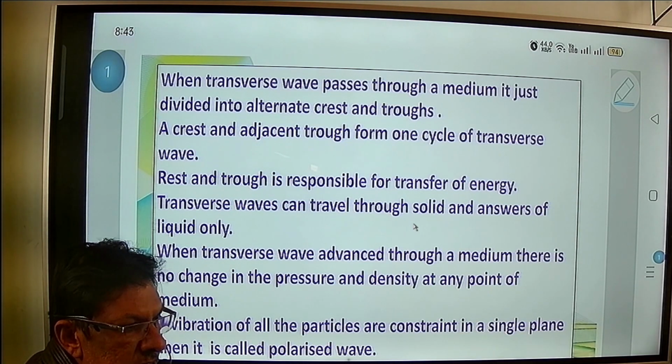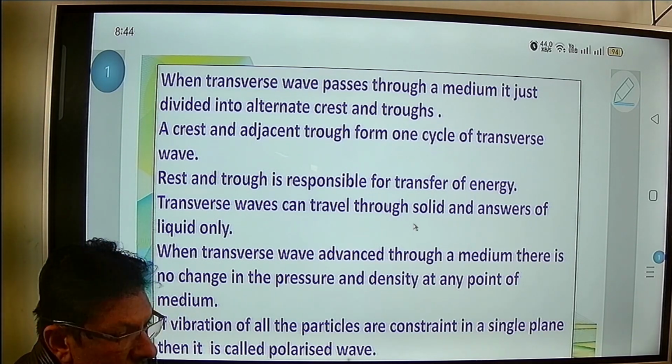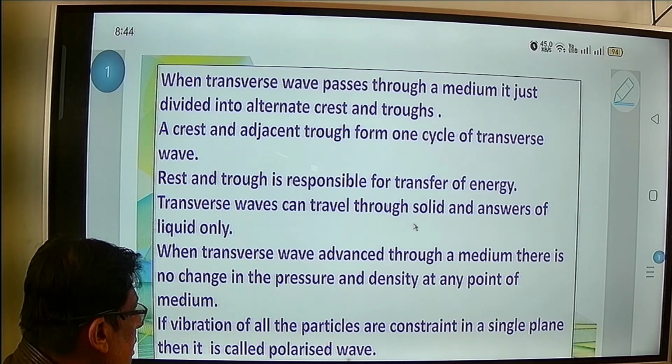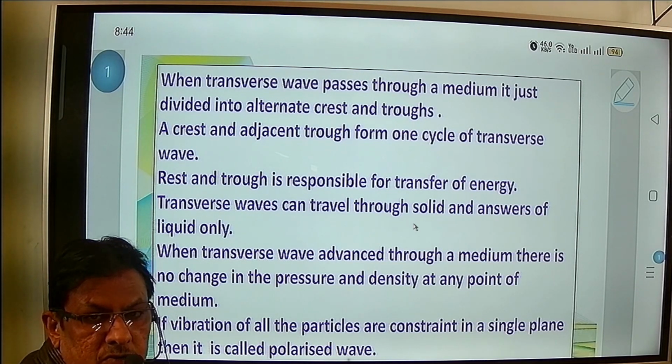Otherwise, it is the failure of that wave. So we have to note that change in the pressure and density should not take place at any point of the medium while this wave is propagating.